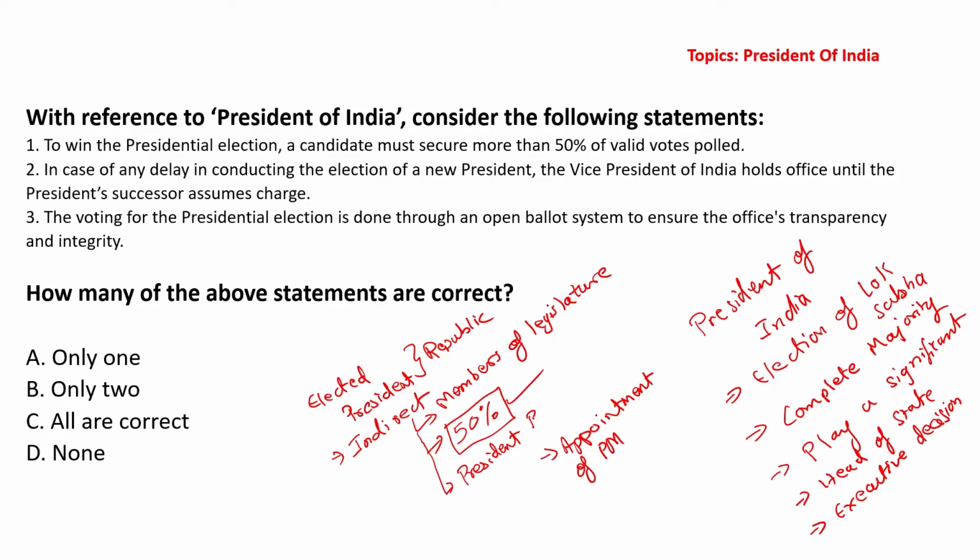All right. Also, the president election is conducted through secret ballot. So, which vote is given to which candidate is not known.